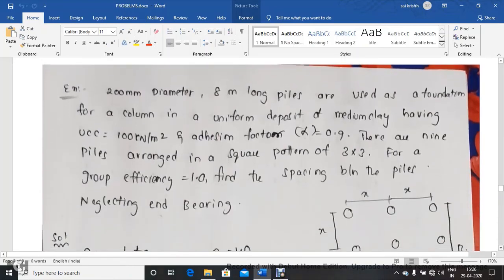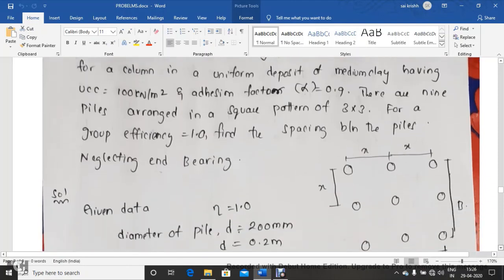Now let us discuss one more problem, which is somewhat typical when compared with previous problems. Piles having a diameter of 200 mm and a length of 8 meters were used as foundations for a column under a uniform deposit of medium clay having an unconfined compressive strength of 100 and adhesion factor alpha. There are 9 piles arranged in a square pattern, that is a 3 by 3 matrix. For a group efficiency of 1.0, find the spacing between the piles by neglecting end bearing resistance.